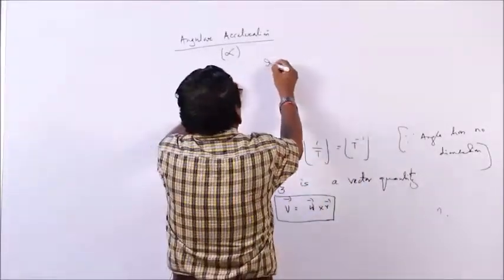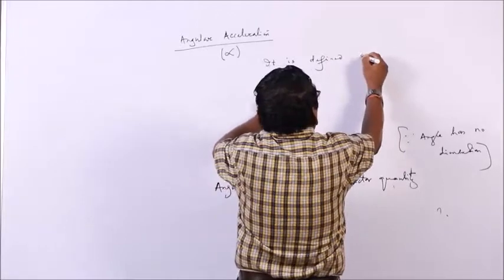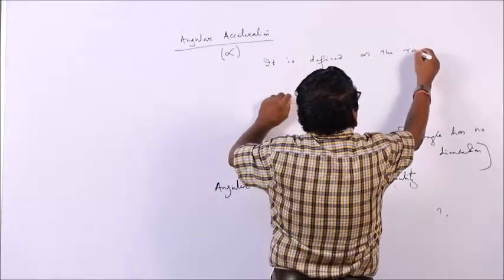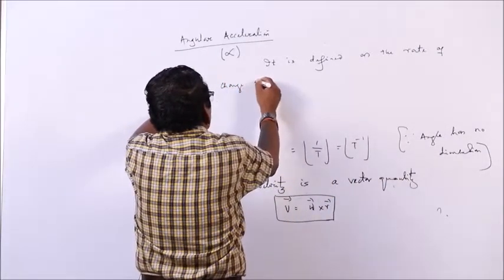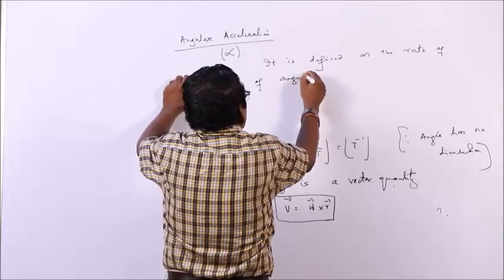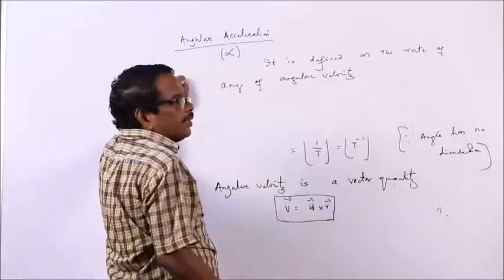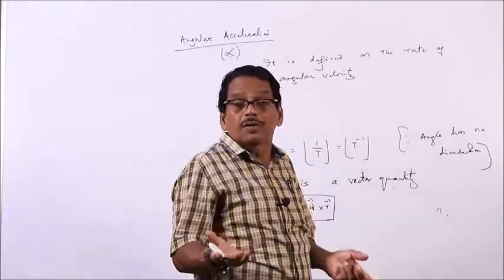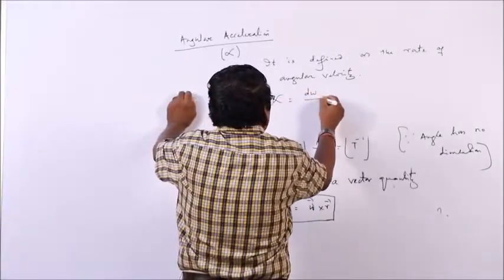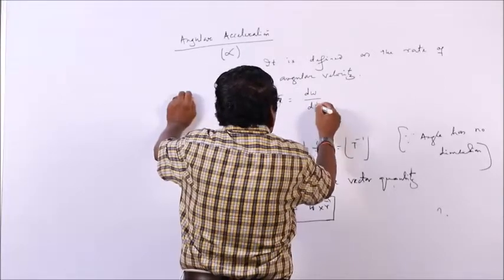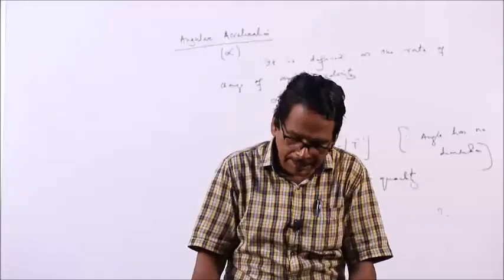It is defined as the rate of change of angular velocity, that is, the rate at which angular velocity is changing. So, alpha is equal to d omega by dt.